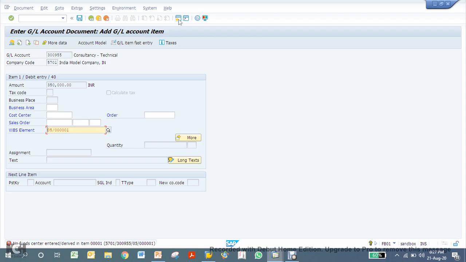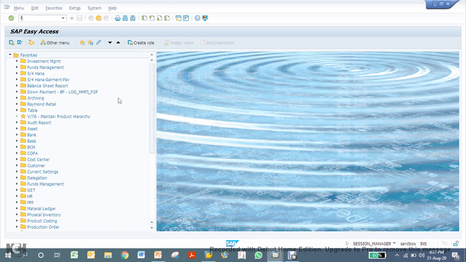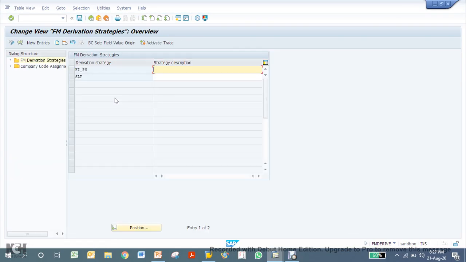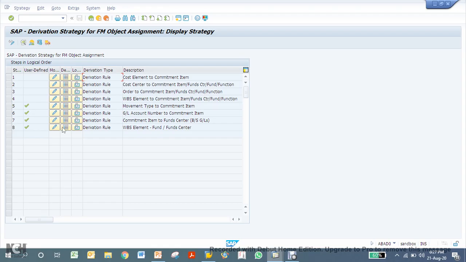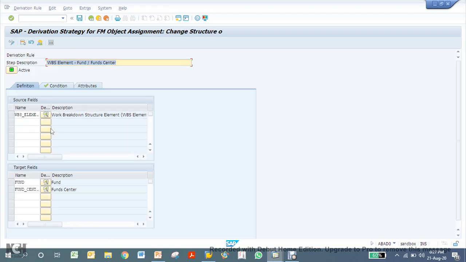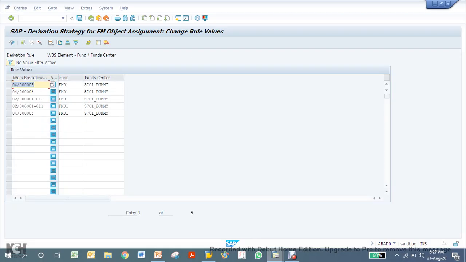Remember, I had mentioned my funds management, because funds management is also active. So I use this FM derive. Then I go here. Now I copy.